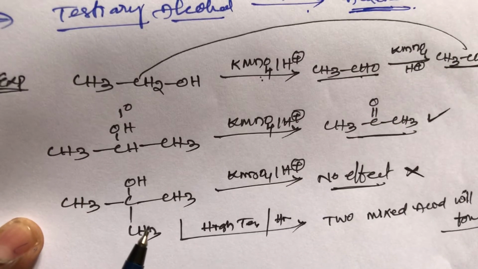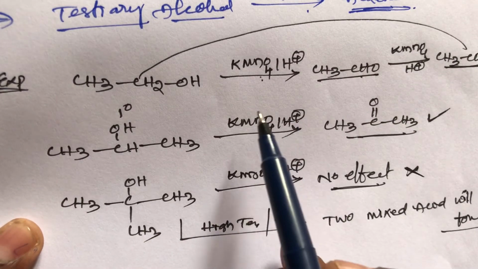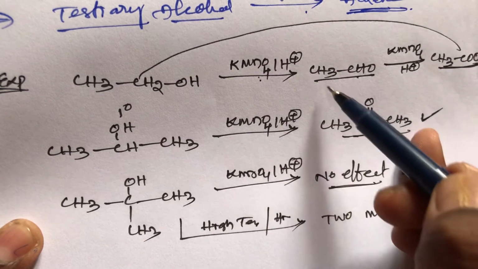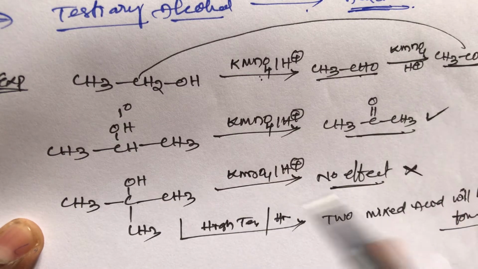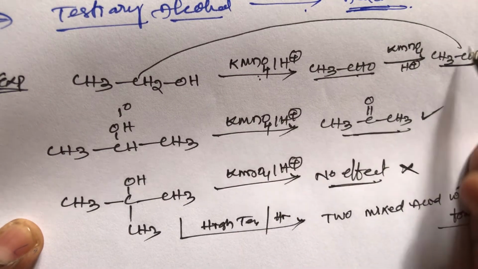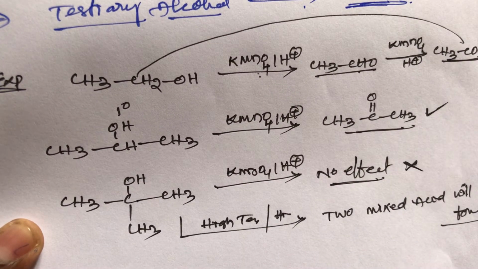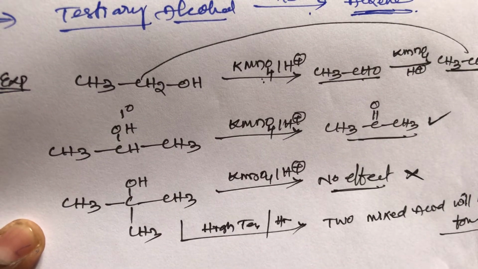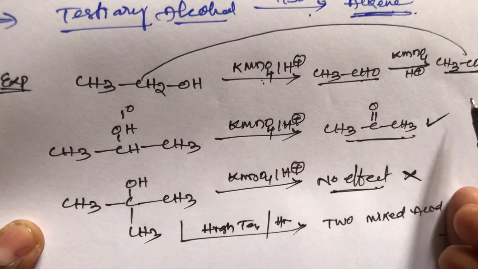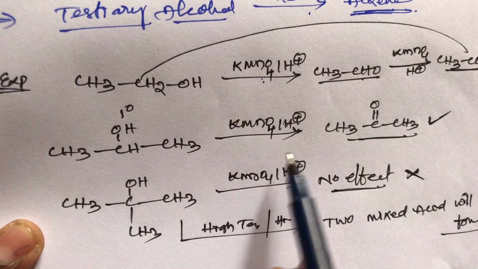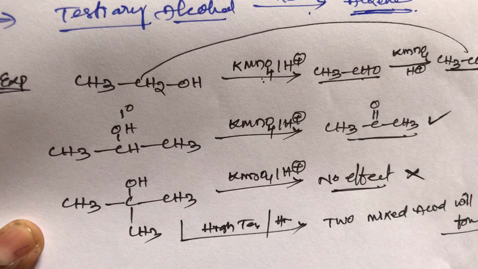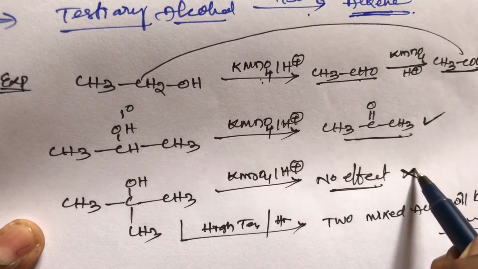Primary alcohol oxidation gives acid, secondary alcohol oxidation gives ketones, and tertiary alcohols have no effect. These are the normal conditions. Primary alcohols on oxidation with KMnO4 give acid under normal conditions. Secondary alcohols on oxidation with KMnO4 give ketones, also under normal conditions. Tertiary alcohols with KMnO4 in acidic conditions at normal condition give no reaction.